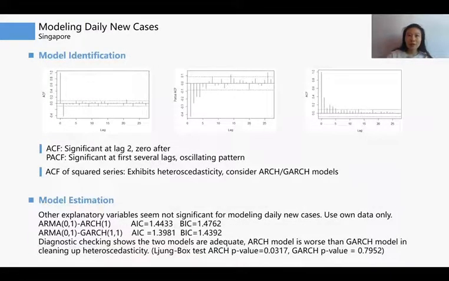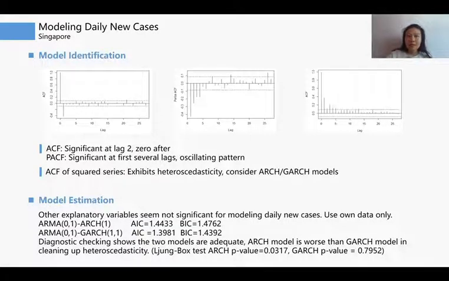To identify suitable models for this transformed series, we look at its ACF and PACF. It is clear the autocorrelation is only significant at lag 2, and PACF shows an oscillating pattern. An MA model may be used. The ACF of squared series shows significant heteroscedasticity. Other explanatory variables in the raw data set seem not significant, so we use the new case data only.